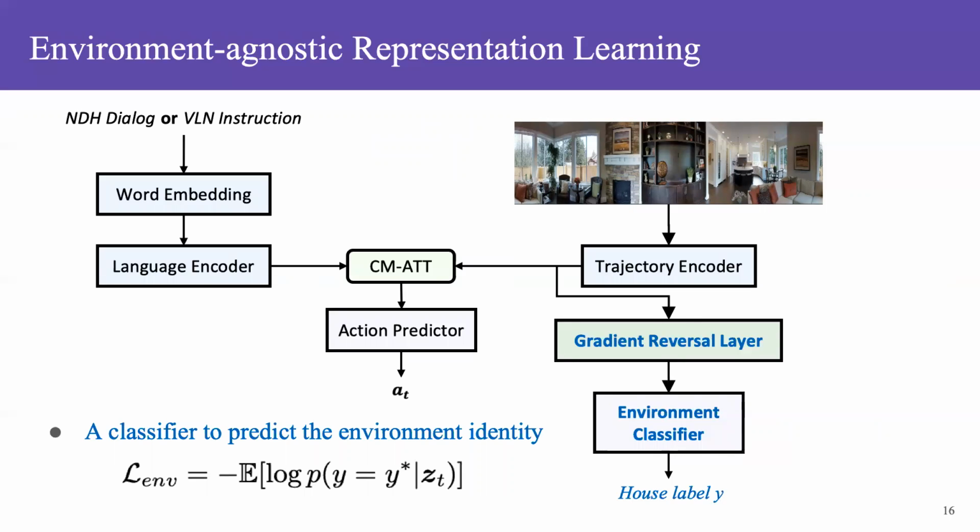To do this, we add an environment classifier to predict the house identity, conditioned on the latent representation from the trajectory encoder. More importantly, we add a gradient reversal layer before the environment classifier to reverse the learning objective for the trajectory encoder by reversing the gradients. Basically, the trajectory encoder is trying to increase the classifier's entropy and learns the environment-agnostic representations.